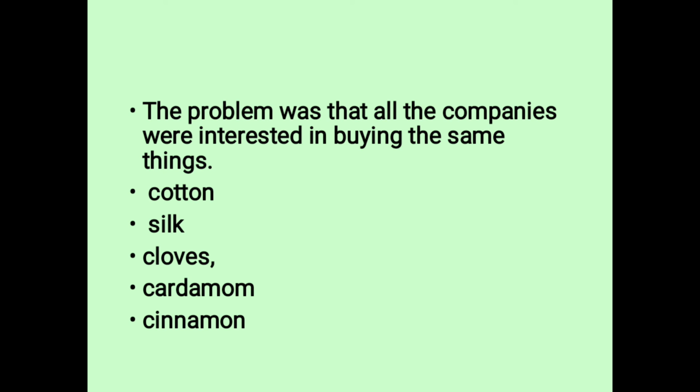But what were they looking for? Majorly from India, they wanted three or five primary things for their industrial material, like cotton, silk, clove, cardamom, cinnamon. These are the basic things that the British needed, and all the European trading companies wanted them. So now everyone was looking for these substances for their industrial growth.